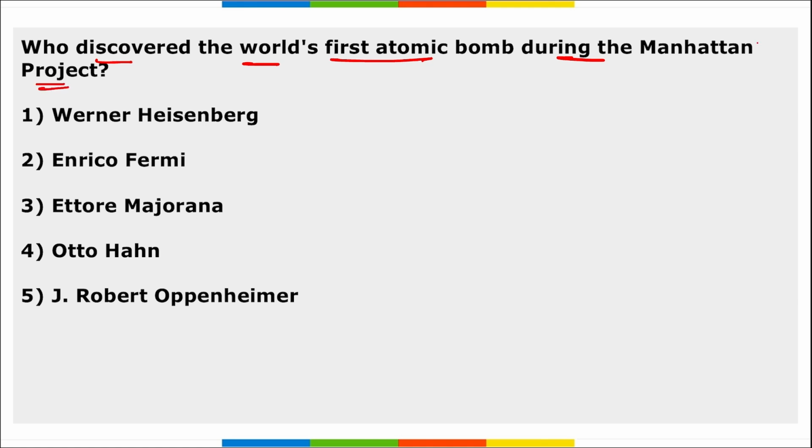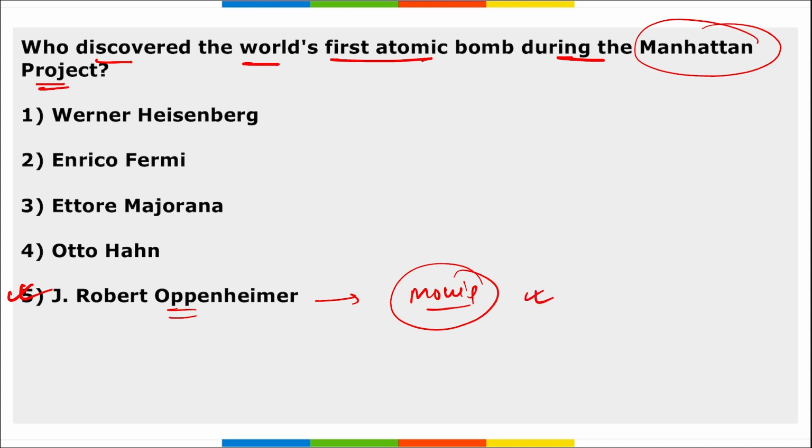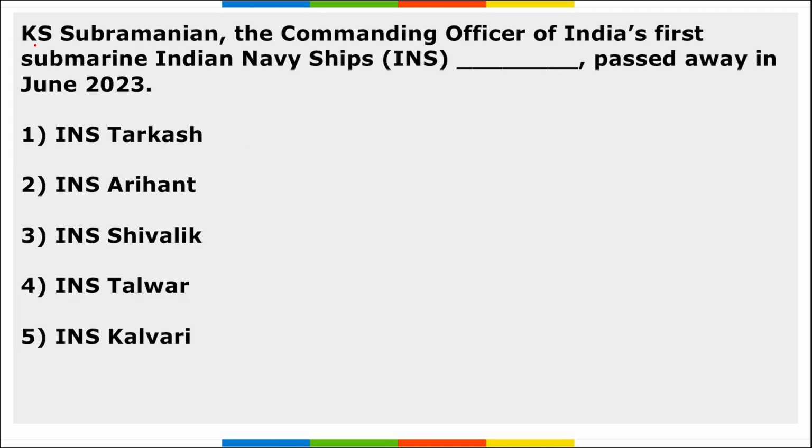Or this question can be asked as, what was the Manhattan Project? It was related to the atomic bomb, right? And it was J. Robert Oppenheimer who discovered this first atomic bomb. Why is this important? Because a movie has also been made on this recently, correct? And it was released along with the Barbie movie. So the question can be asked, who is the father of the atomic bomb, or who is the creator of the atomic bomb, or the destroyer of the worlds? J. Robert Oppenheimer.